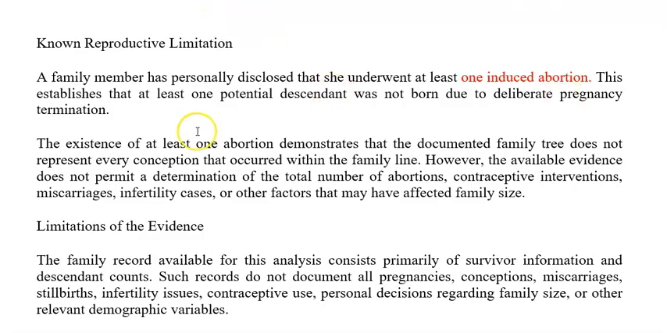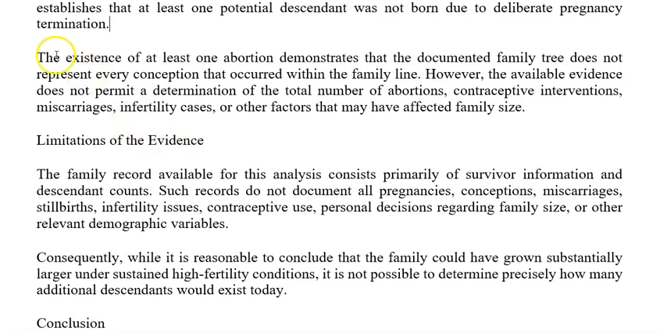So this establishes that at least one potential descendant was not born due to deliberate pregnancy termination, right? The existence of at least one abortion demonstrates that the documented family tree did not represent every conception. One more time: the existence of at least one abortion demonstrates that the documented family tree does not represent every conception that occurred within the family line. However, the available evidence does not permit a determination of the total number of abortions, contraceptive interventions, miscarriages, infertility cases, or other factors that may have affected family size.